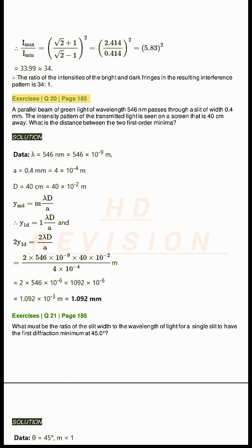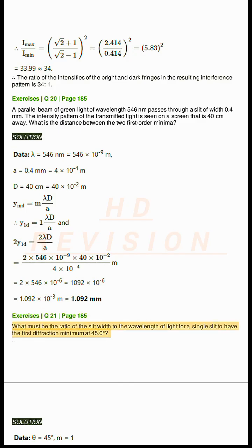Exercises Q20, page 185. A parallel beam of green light of wavelength 546 nanometers passes through a slit of width 0.4 millimeters. The intensity pattern of the transmitted light is seen on a screen that is 40 centimeters away. What is the distance between the two first-order minima? Solution.